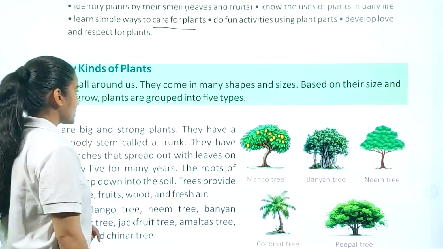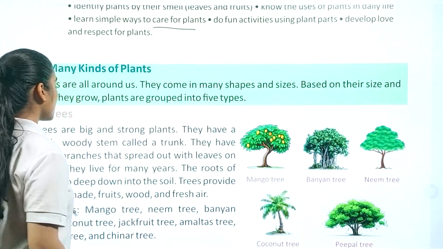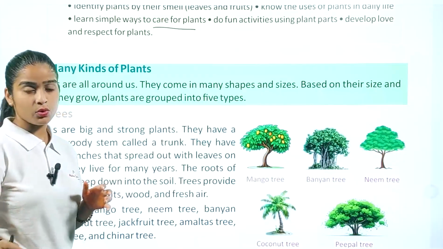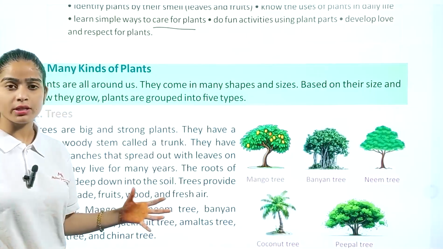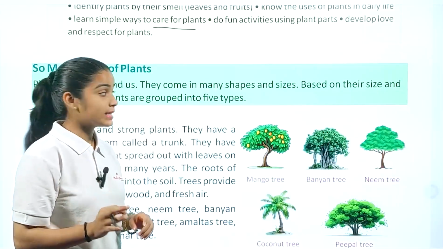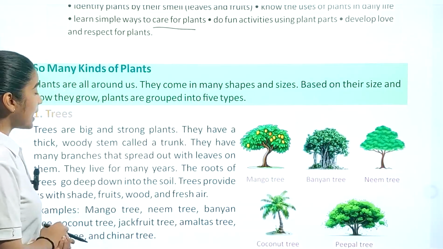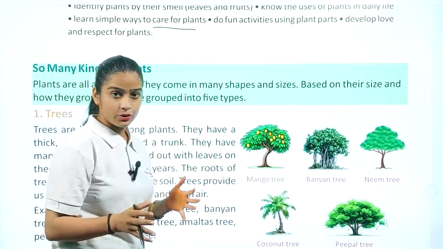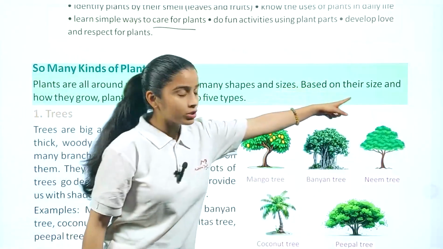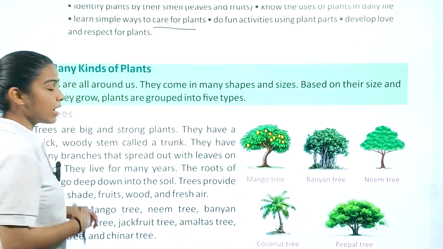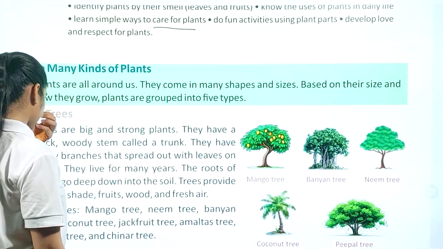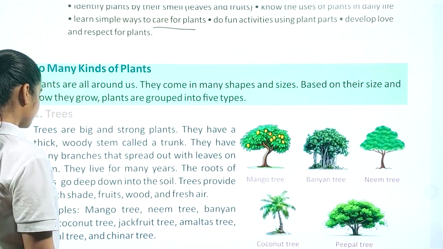What we understand in this is that plants are all around us. If you look at your school, you have so many trees around you, so many green things around you, right? They come in many shapes and sizes. Based on their size and how they grow, plants are grouped into 5 types. What are those types?